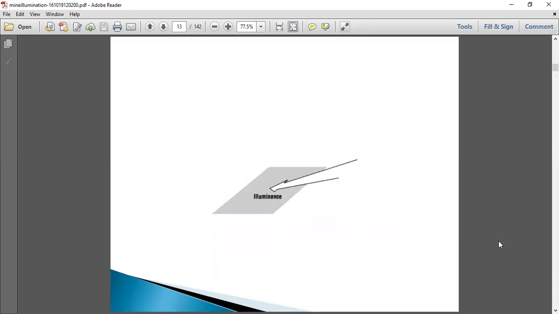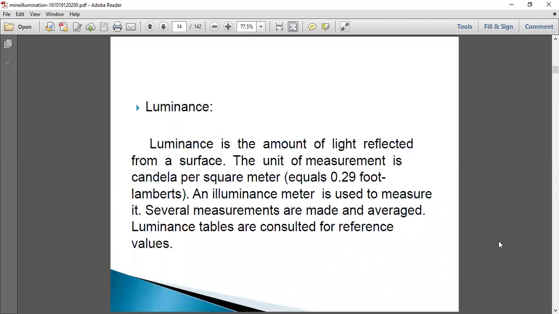So this is the figure showing the illuminance. Illuminance is nothing but the amount of light falling on the surface. Coming to the next one, luminance. Luminance is the amount of light reflected from the surface.